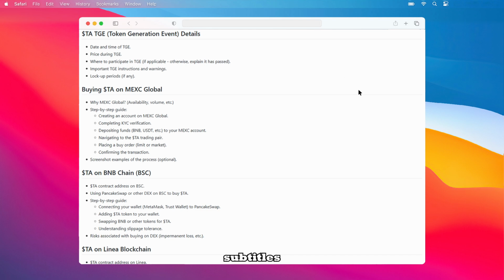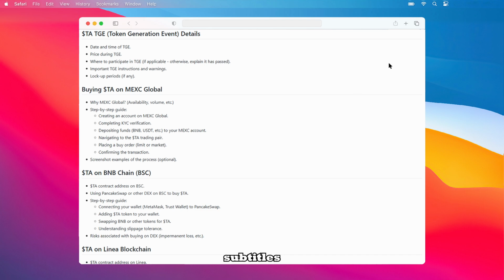Let's explore how to buy the $TA or Trust.ai token on MEXC Global. MEXC Global is a great option due to its availability and trading volume for this particular token. Let's break down the process step by step, beginning with creating an account on MEXC Global, which is your first step.